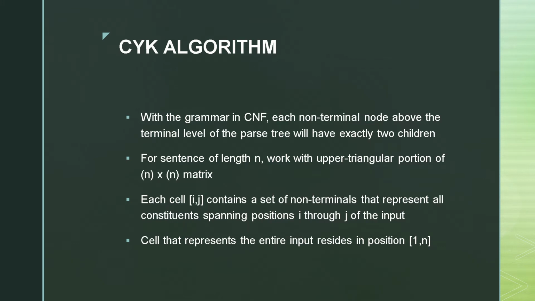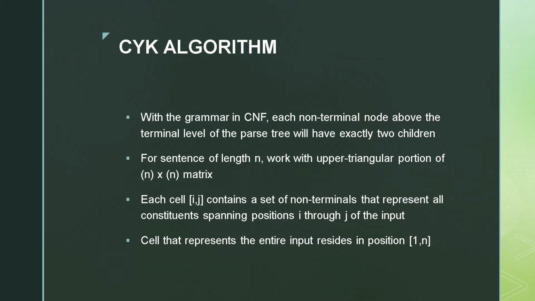As the CYK algorithm works on CNF form, each non-terminal node above the terminal level of the parse tree will have exactly two children. This allows us to encode the given tree into a two-dimensional matrix. The matrix we require is an n by n matrix, where n corresponds to the length of the string.